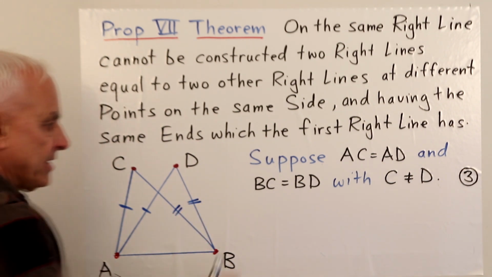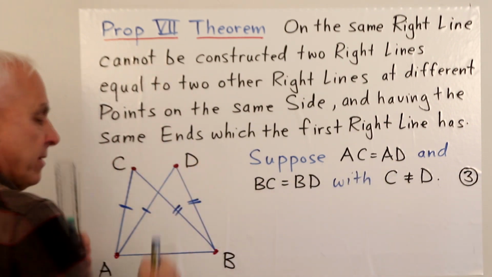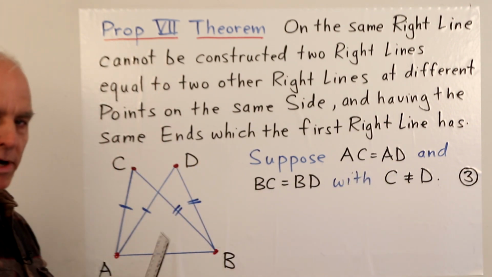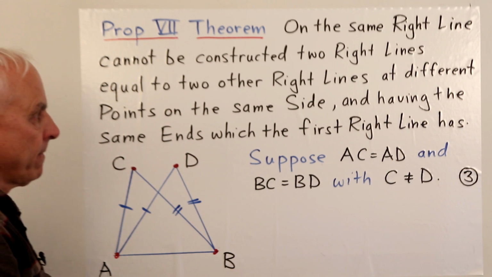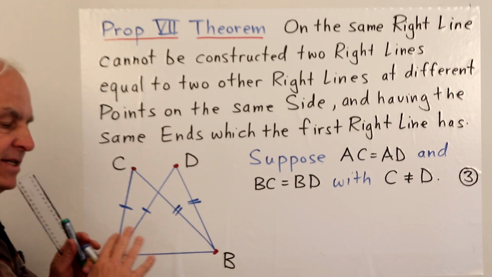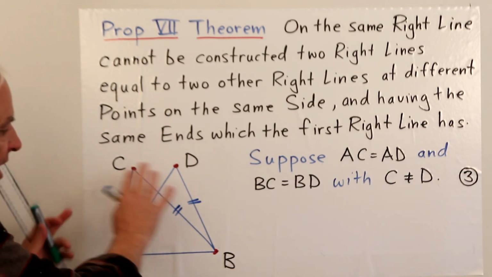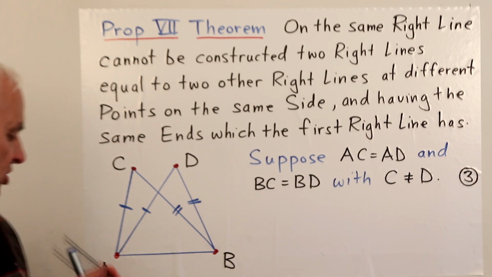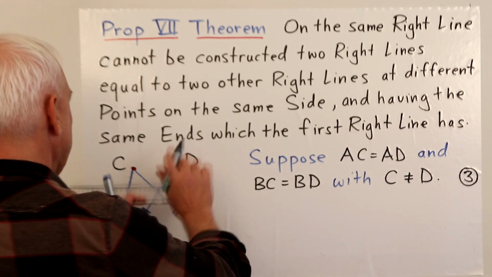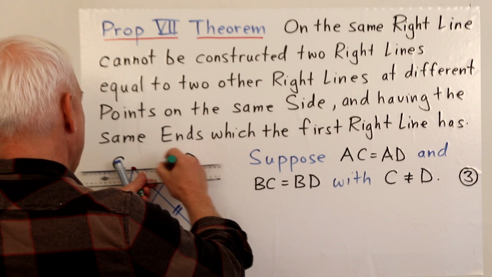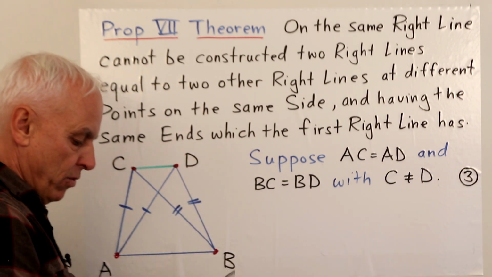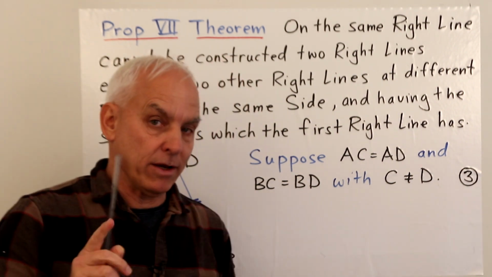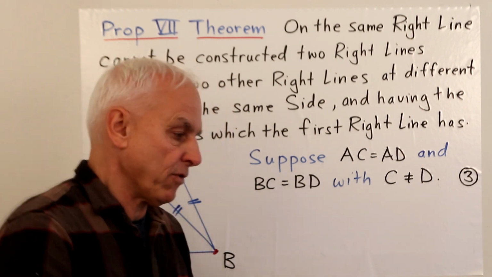But C and D are actually not the same point. So he's saying this is not possible. It's not possible to come up with such a configuration. And then he wants to come up with a reason. Okay, so we might start by just joining C and D so we have some more triangles to work with. Now let's have a look at what Euclid uses for his proof.